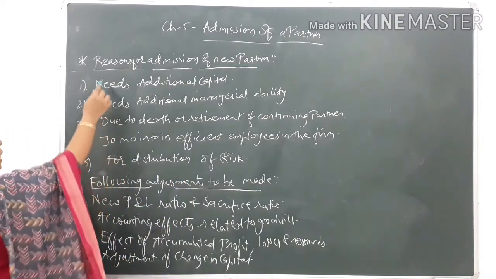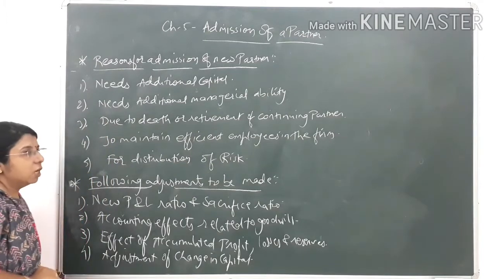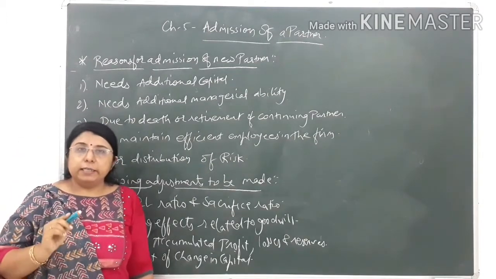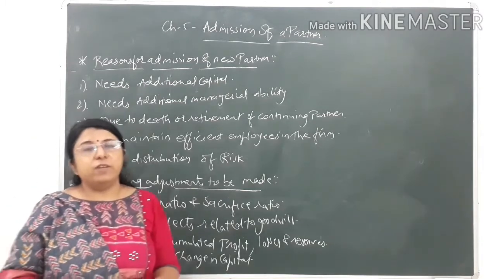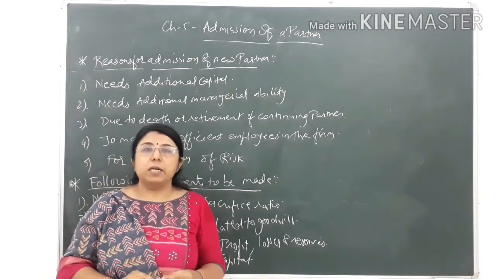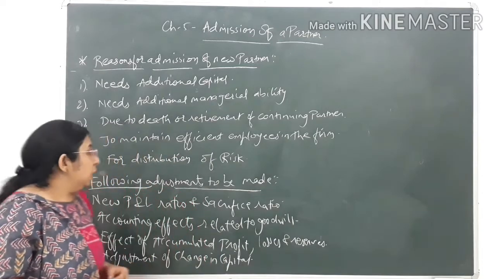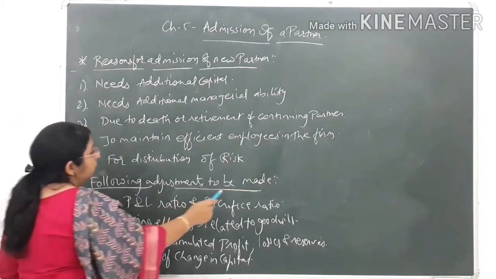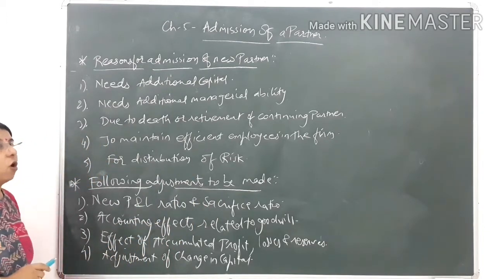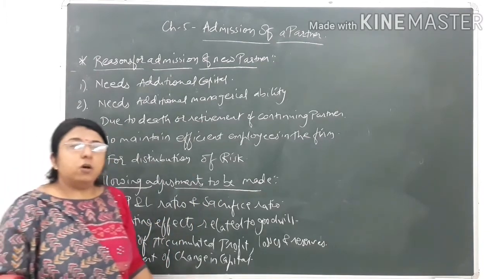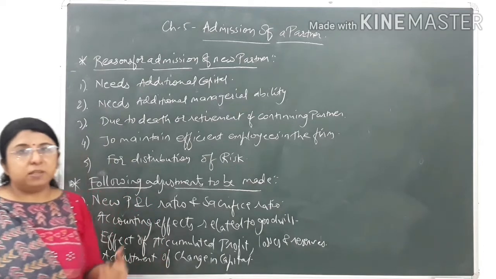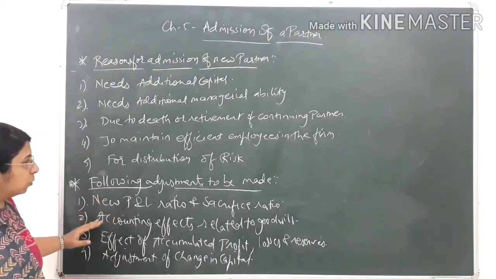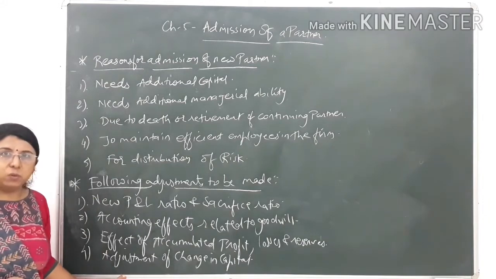So these are the five main reasons because of which a new partner is admitted in the firm, and it can be admitted only and only when the consent of all the partners is available. Now the next important point: the following adjustments are to be made at the time of admission of a new partner. For this we have to understand step by step with the help of practical examples, but the basic concept of these points I will explain in this video lecture.